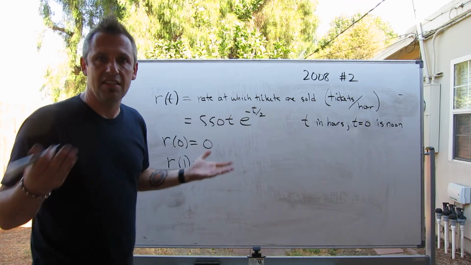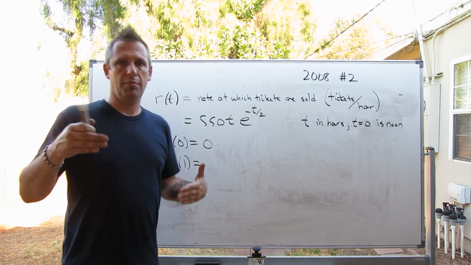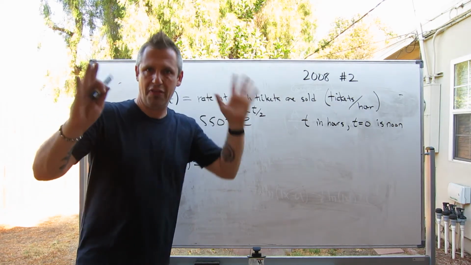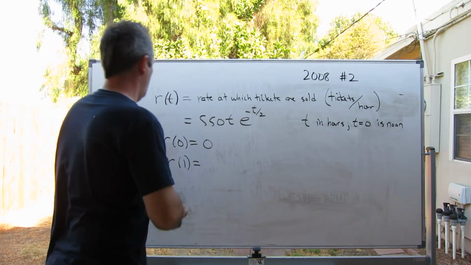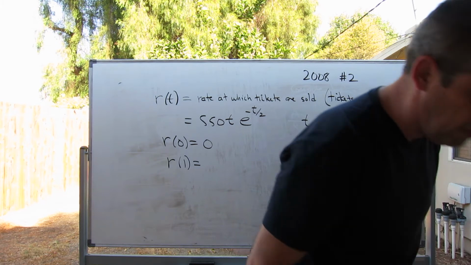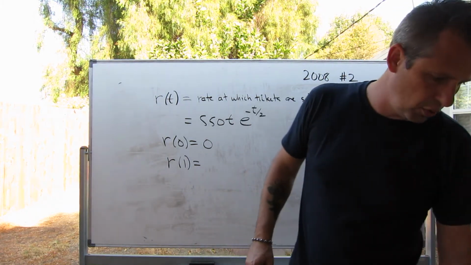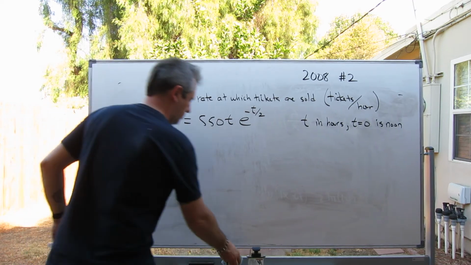This would be like an instantaneous rate, right, though? And this would just be an estimate of how many are being sold per hour at that moment in time. So, cool. What this problem wants us to do is figure out, based on this model, how many tickets were sold by 3 p.m.? How many tickets sold by 3 p.m.?